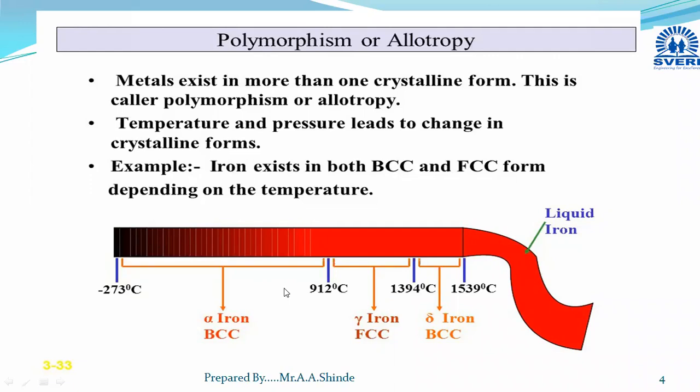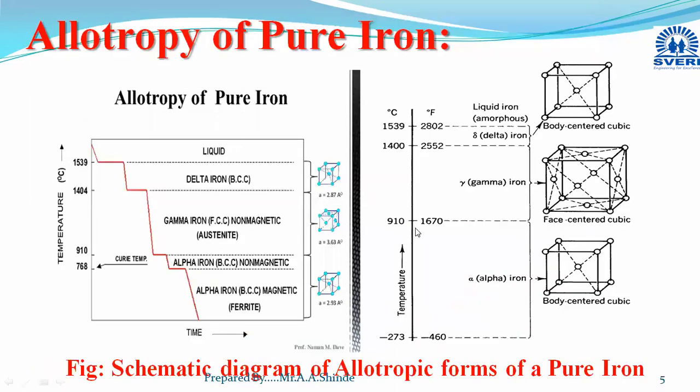Then the next part is the cooling curve. The same allotropy form of pure iron is shown in this diagram also. Here I have drawn the cooling curve. This is the cooling curve for pure iron, and its different allotropic forms are shown here with their crystal structure. I will again repeat this part.